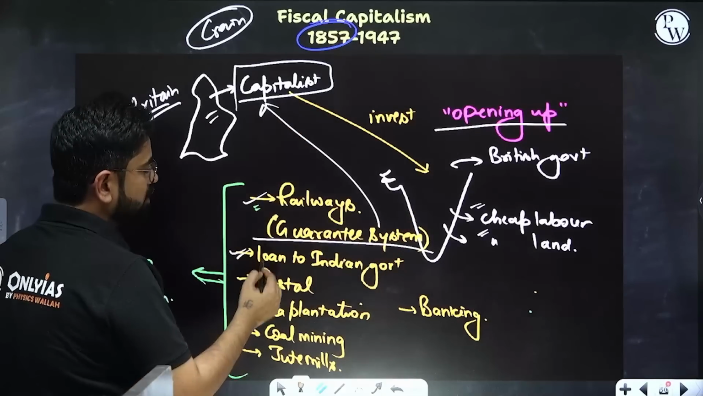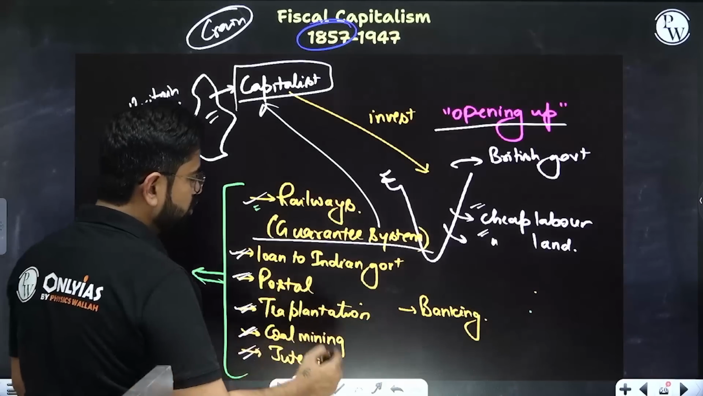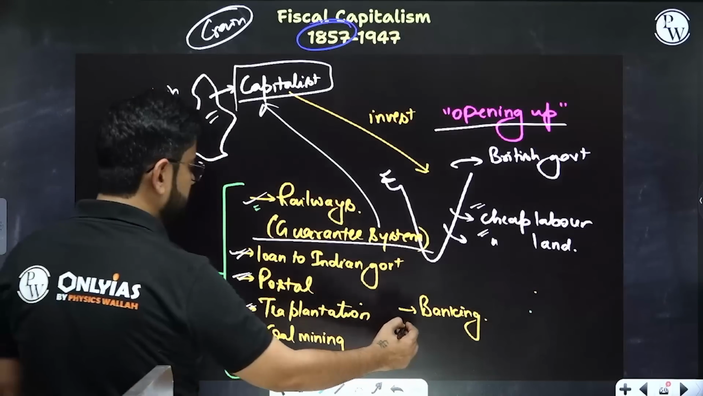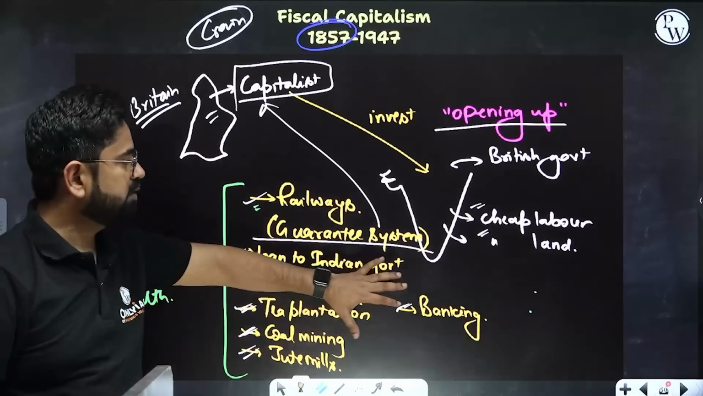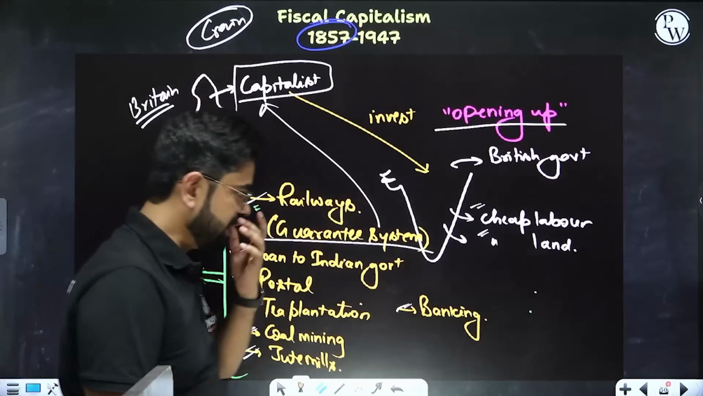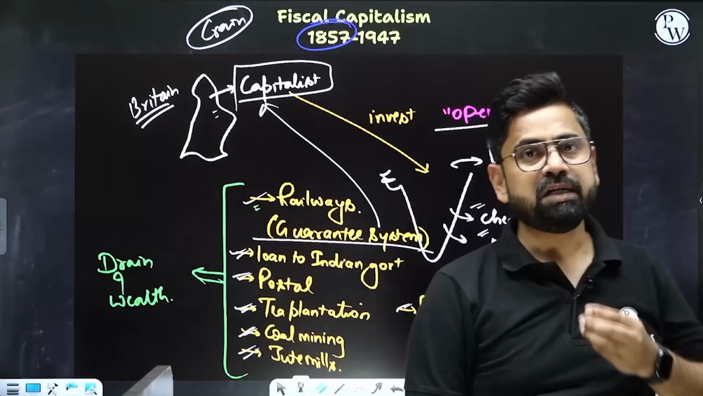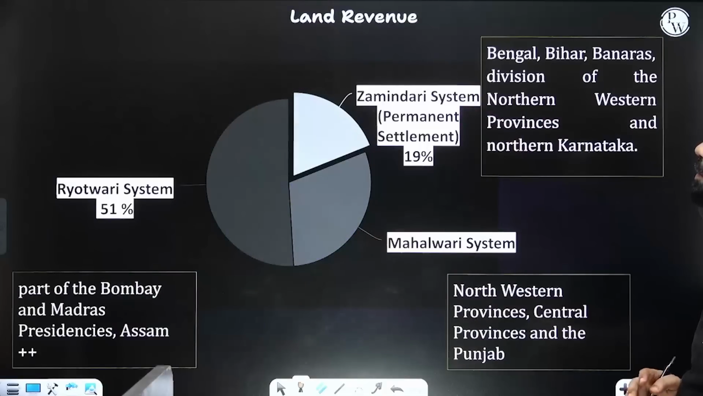Plus they can loan to the Indian government, postal, tea plantation, coal mining, jute mills, etc. Banking, all these places they will start to invest, and as a profit, a lot of money will start to drain to them. Right, so this will continue till 1947. So this was the trading policy. This was the first part we have discussed, which is about the trade.